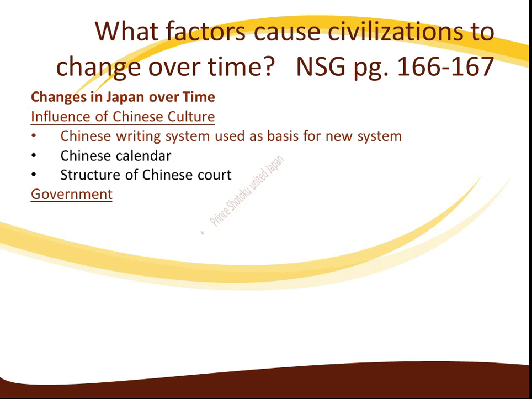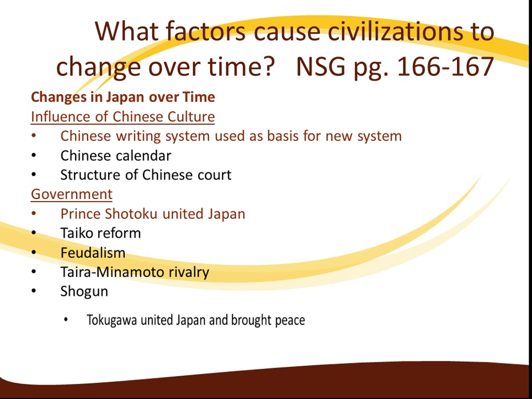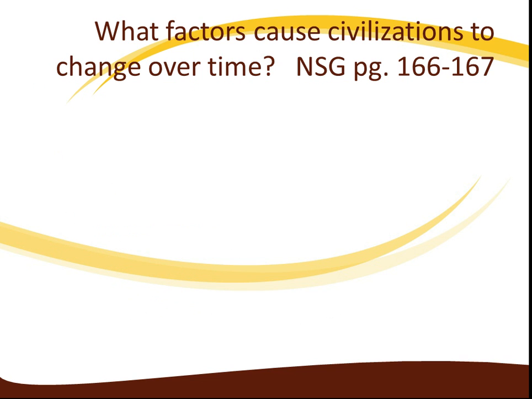In government changes, you had Prince Shotoku unite Japan at first. Then you had the Taika reform. This led to the rise of feudalism, the Taira-Minamoto rivalry, in that area of Shogun history. And finally, Tokugawa united Japan and brought peace and stability to Japan. So government can have a large impact on society.